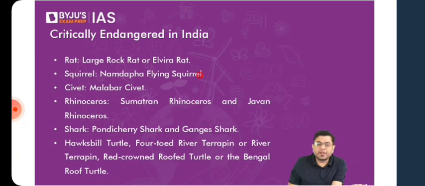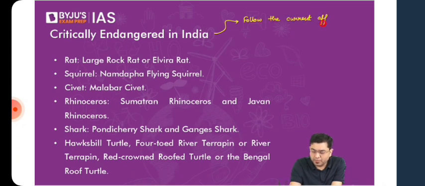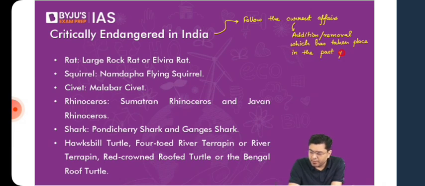So these are a few of the critically endangered species in India, but I would always suggest that you follow current affairs, any addition or removal which has happened in the past year. Please keep track of only this.